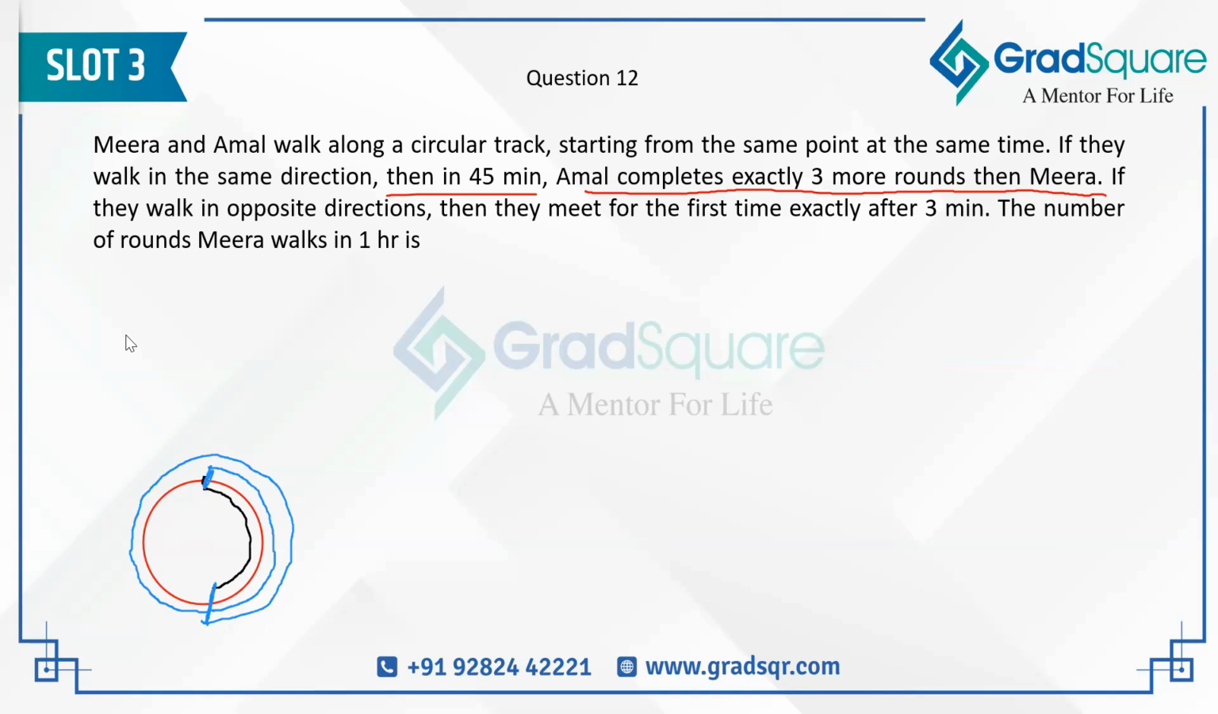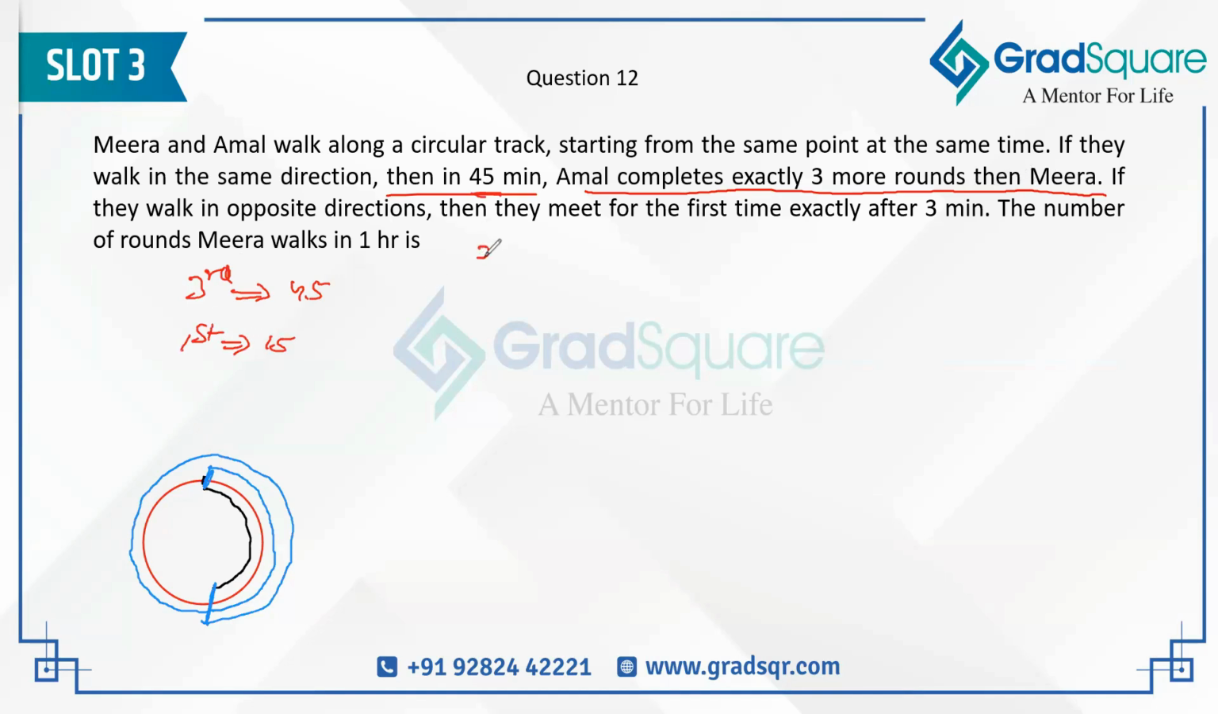Now, in this particular question, what are they saying? They are saying that Amal completes 3 rounds more than Meera in 45 minutes. That means this is the third meeting. So the third meeting is happening after 45 minutes. That means the first meeting would have happened after 15 minutes. Correct? And who has traveled more? Amal has traveled more. So the speed of Meera must have been lower than the speed of Amal.